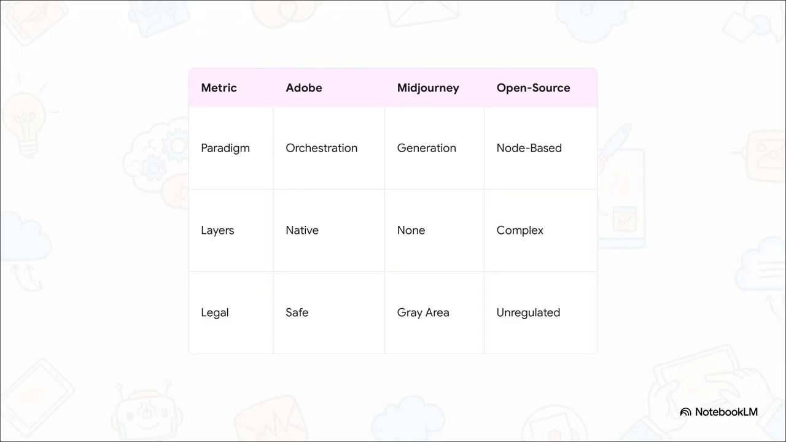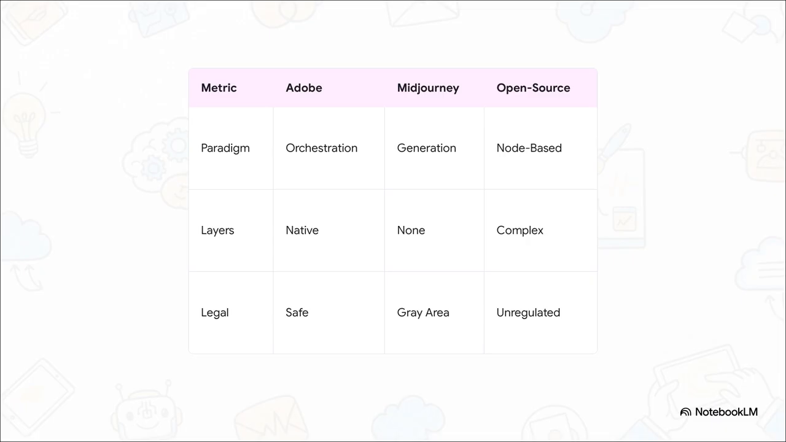Open source models and Midjourney V7 are out there competing on raw image generation and node-based experimentation, but they produce flat raster outputs, and a lot of the time they're sitting in this murky legal gray area using unregulated training datasets. Adobe, they've completely shifted the battlefield over to workflow orchestration. They're offering full spatial intelligence with native layer comprehension.